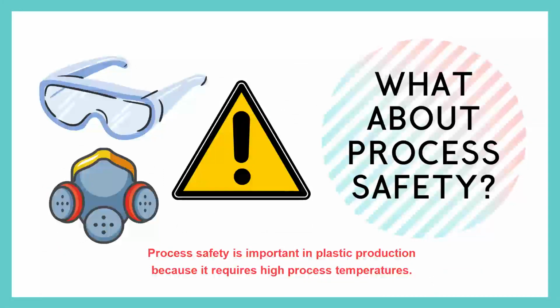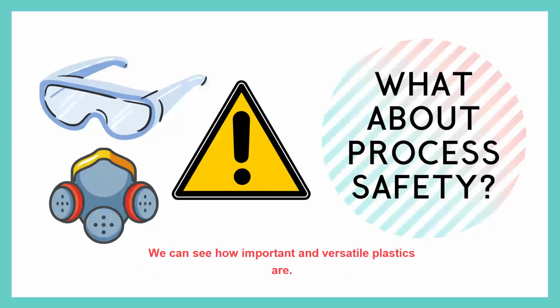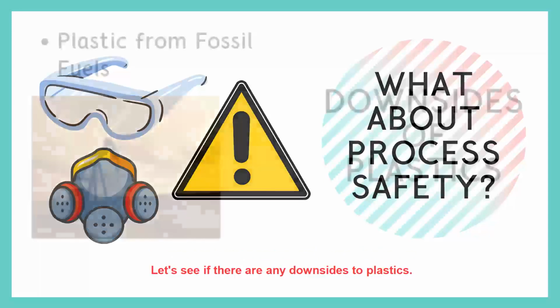Process safety is important in plastic production because it requires high process temperatures. In addition, raw materials that are used in this industry are easily flammable and carcinogenic. We can see how important and versatile plastics are. Let's see if there are any downsides to plastics.